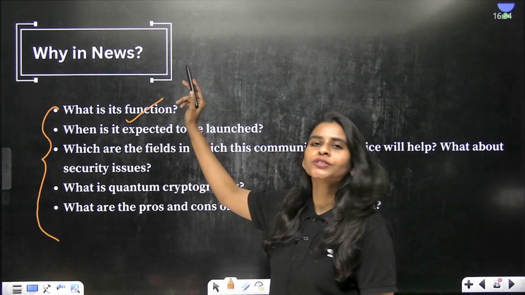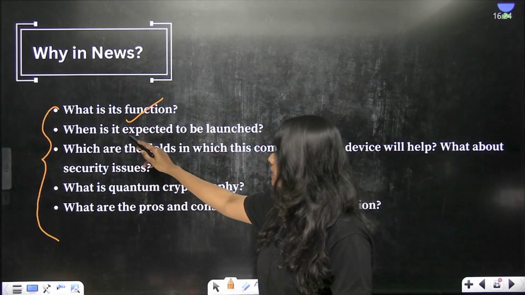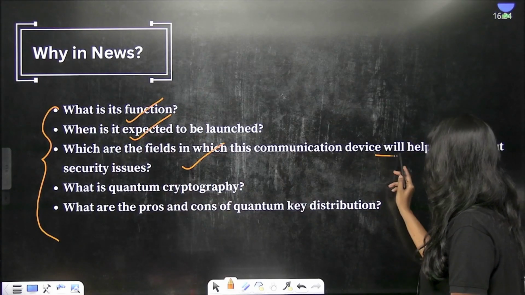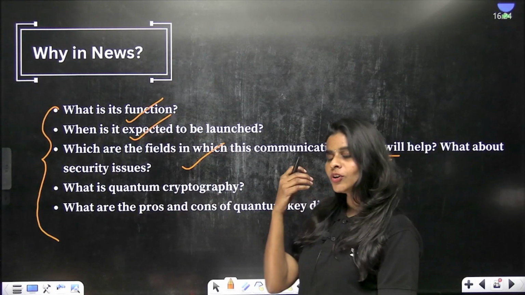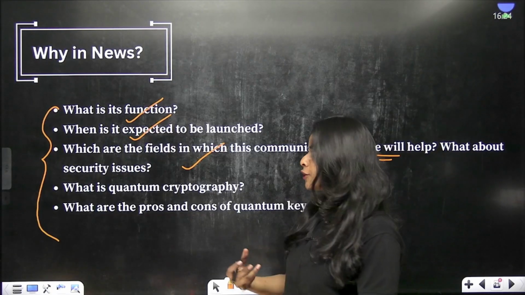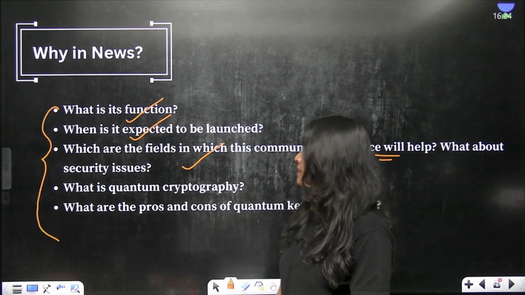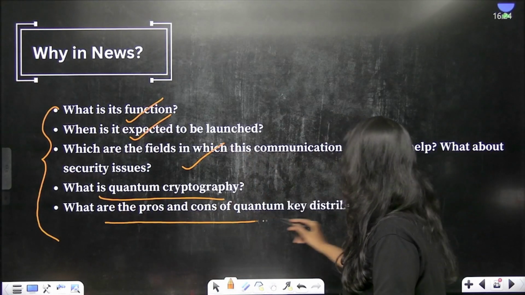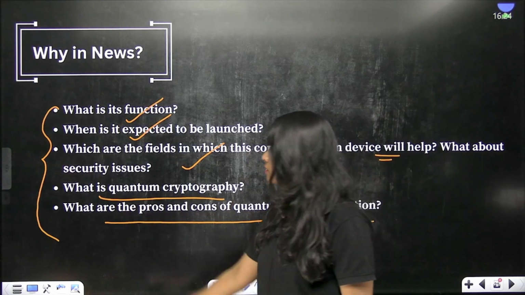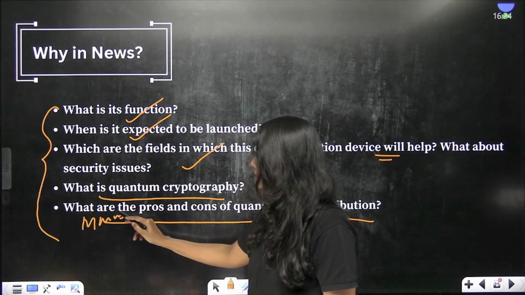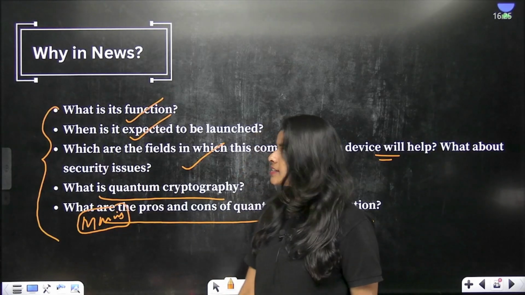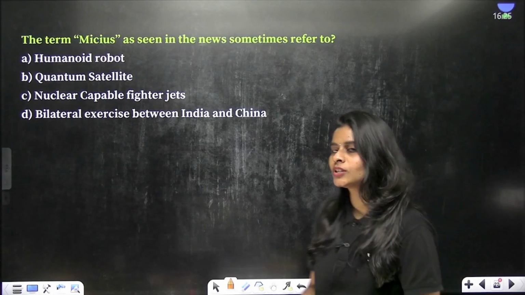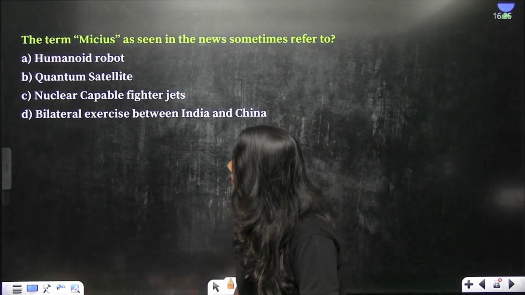So what is the function of the quantum satellites, when it is expected to be launched, which are the fields in which this communication satellite is going to help us, what are all the security issues that we are going to solve with the help of this communication satellite, what is meant by quantum cryptography, and what are the pros and cons of quantum key distribution. This is something which is important for your mains, just to write some 1 or 2 points. That is enough. Other than that, this is a whole range of content that you can know about from this particular article. So let's read the question now.